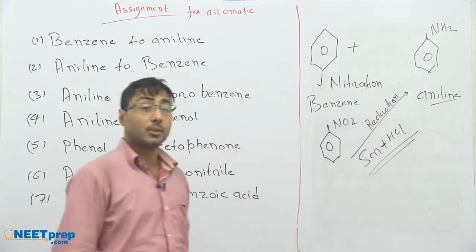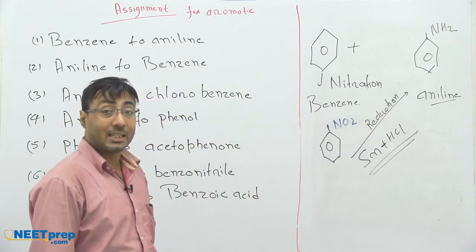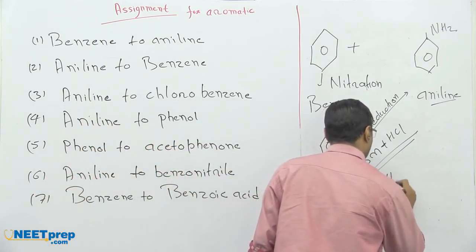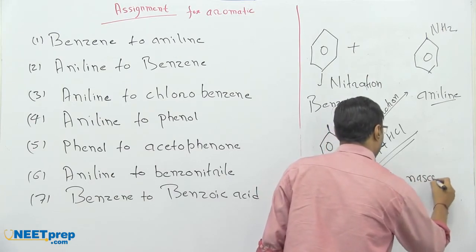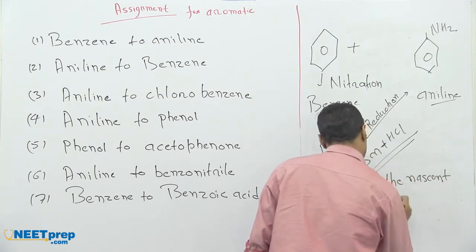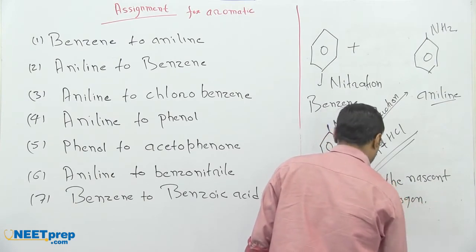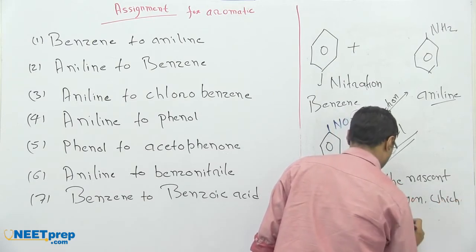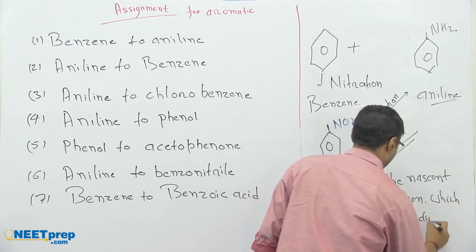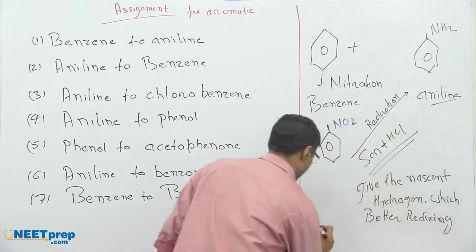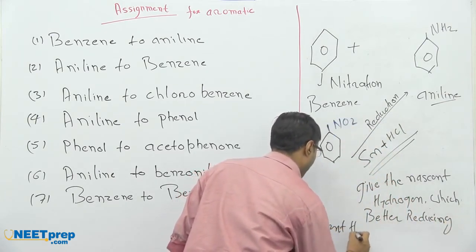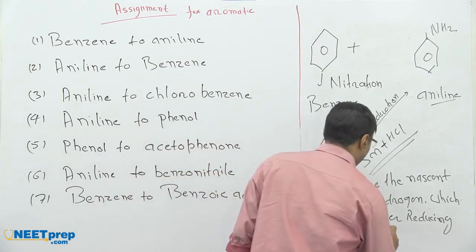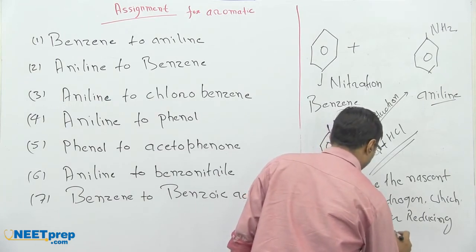This will give the nascent hydrogen, which is a better reducing agent than molecular hydrogen.